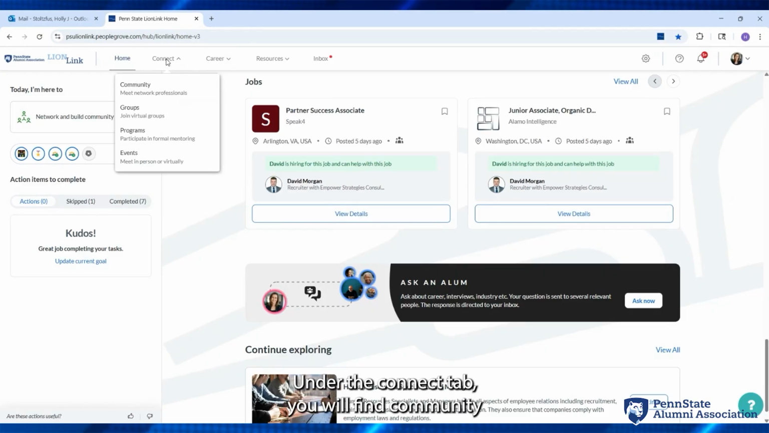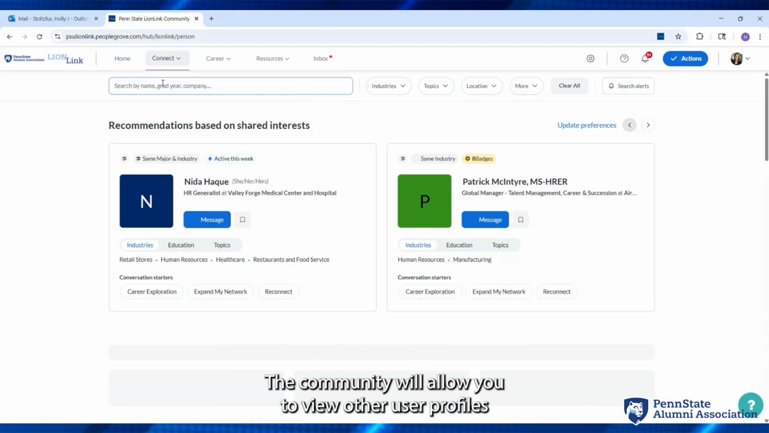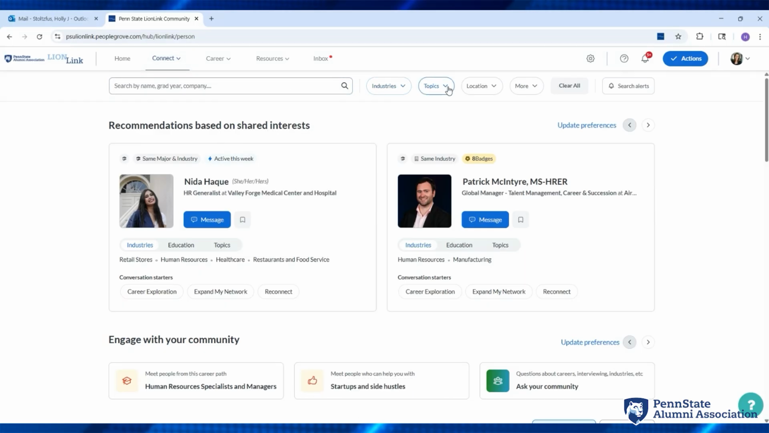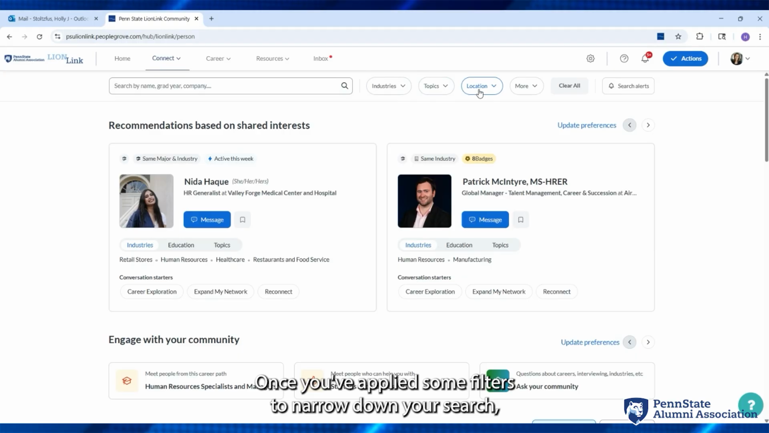Under the Connect tab, you will find Community, Groups, Programs, and Events. The community will allow you to view other user profiles and connect with them via instant messaging or email. The best way to identify connections is by using filters at the top of your page. Once you've applied some filters to narrow down your search, you can then explore profiles and start building connections.